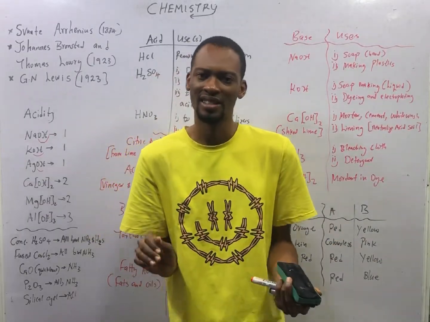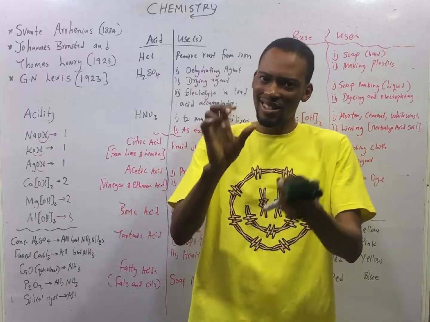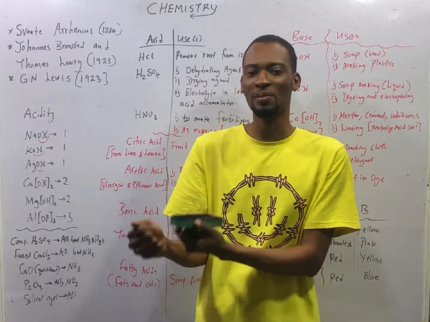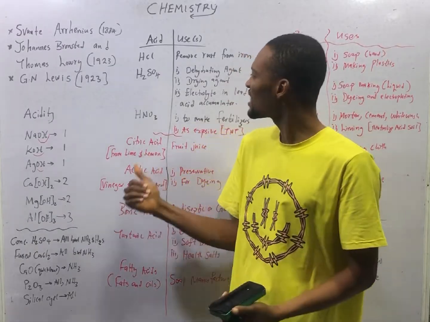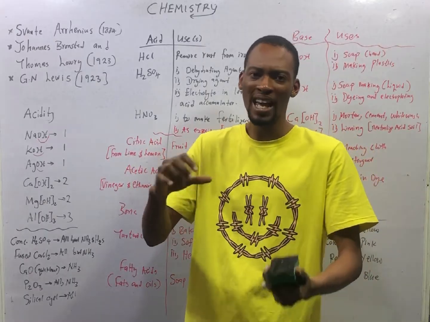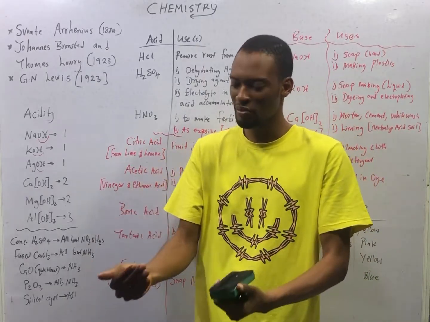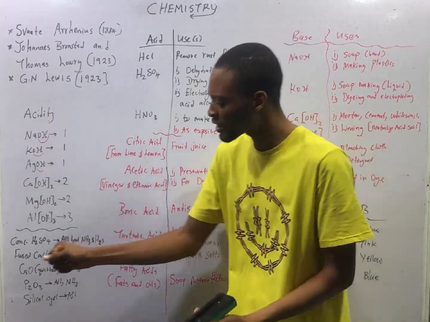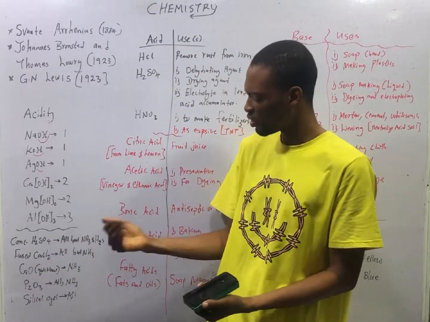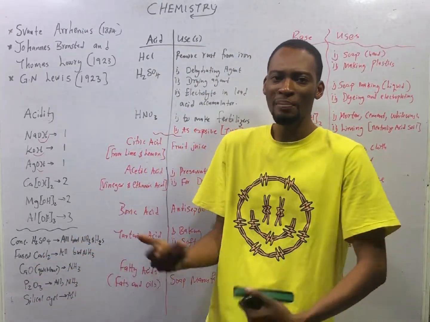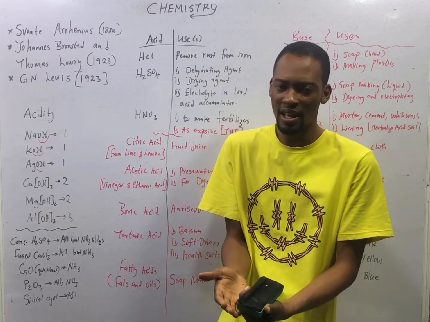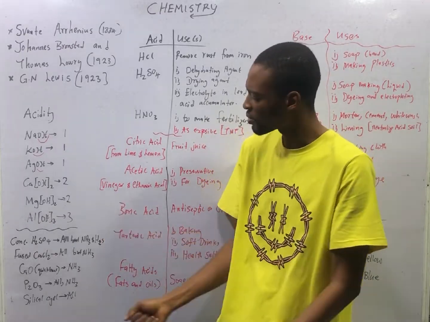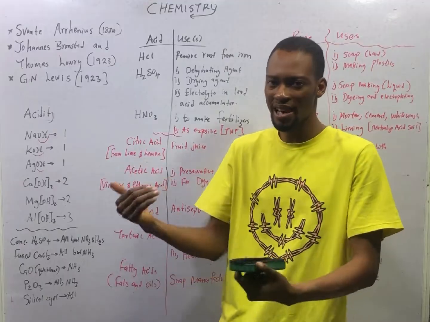Let me explain. Drying is the removal of water from a substance, and dehydration is the removal of the elements of water from a substance. If you remove water molecules from a substance, you are drying. But if you are removing the elements of water like hydrogen and hydroxide from a substance, you are dehydrating.